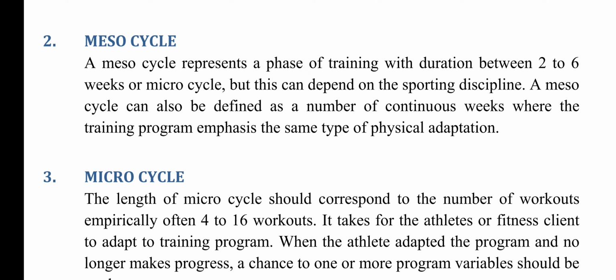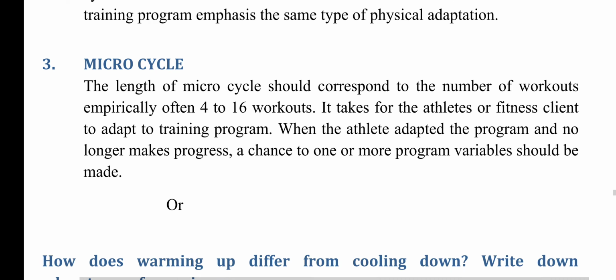A mesocycle can also be defined as a number of continuous weeks where the training program emphasizes the same type of physical adaptation. 3. Microcycle. The length of a microcycle should correspond to the number of workouts, empirically often 4 to 16 workouts. It takes for the athletes or fitness client to adapt to the training program. When the athlete has adapted to the program and no longer makes progress,